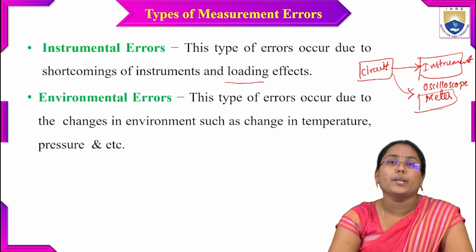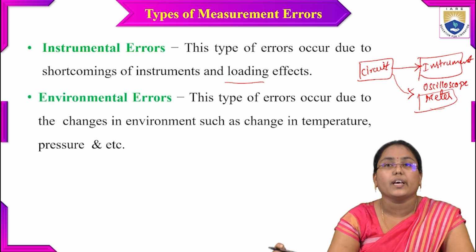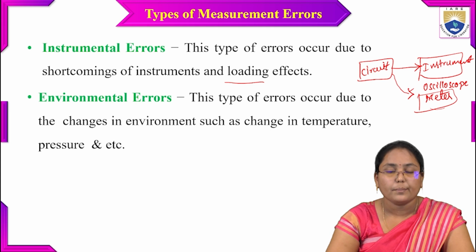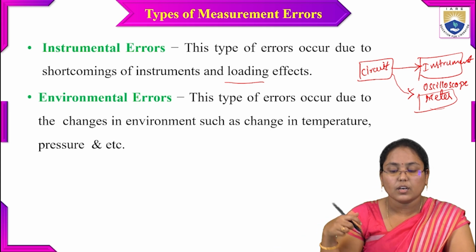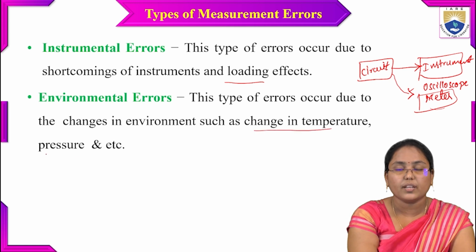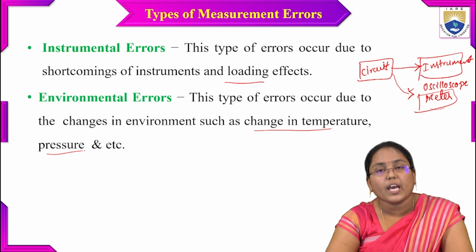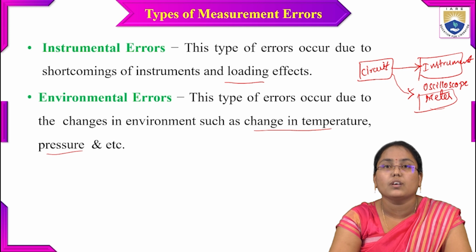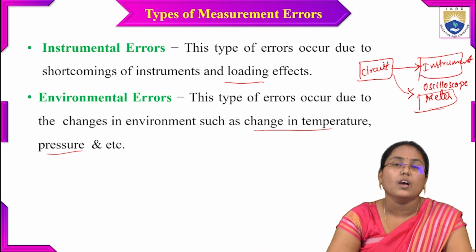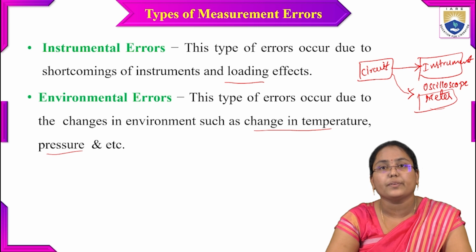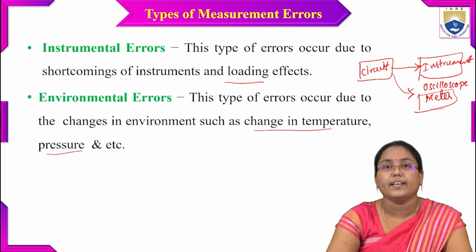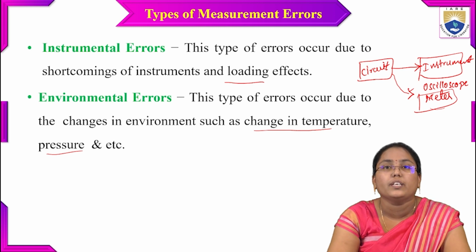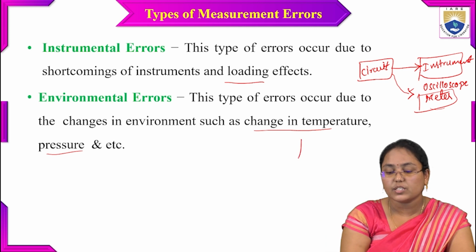So next type is the environmental errors. This type of errors occur due to the changes in the environment, such as change in temperature, pressure, etc. Now we have an instrument which is used to measure the day-to-day temperature variations. Whenever it is possible, we'll be placing it in a place, and every time it measures the changes in the temperature. But if there is an extreme sunny day, like if there is extreme heat on a particular day, or if it is very, very cold on a particular day, at that time that particular instrument has to withstand all the temperature changes.